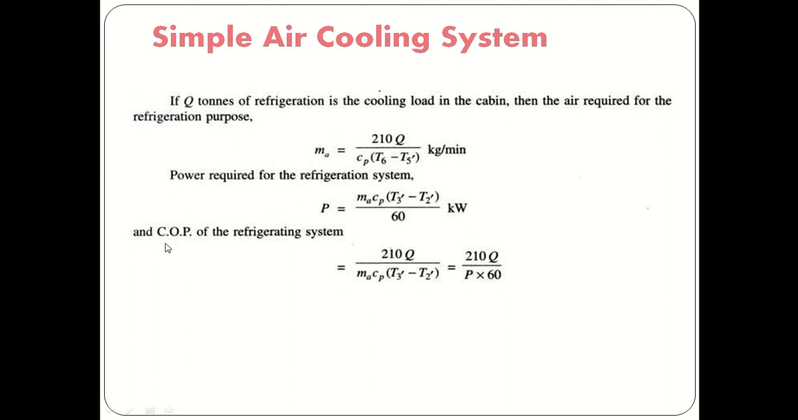And now the COP of the refrigeration system is 210 Q divided by the work supplied to the compressor. So obviously, refrigerating effect divided by the compressor work. So this is the COP. So 210 Q divided by MA Cp (T3' minus T2'). This is equal to, in terms of power and the Q tons of refrigeration, 210 Q divided by P into 60. So this is about the COP of the simple air cooling system.